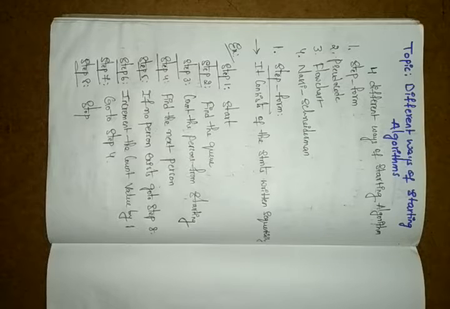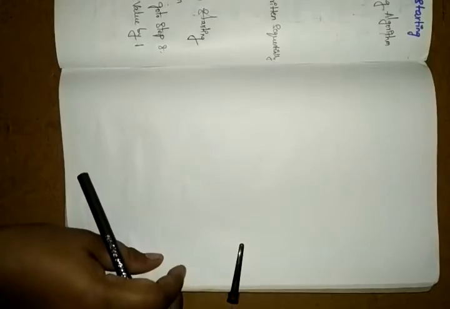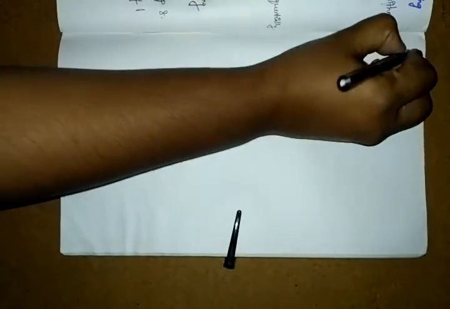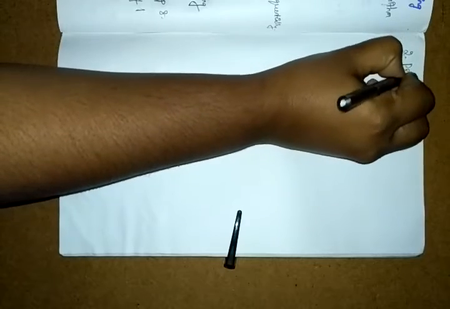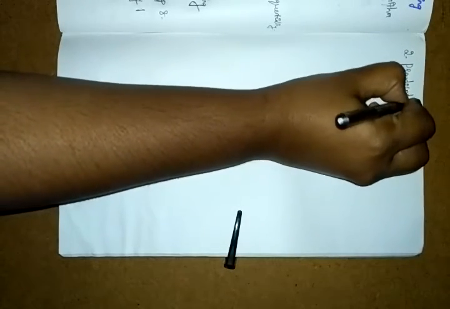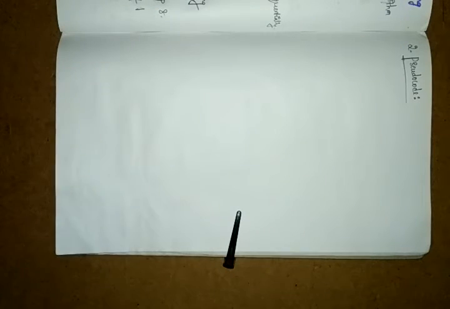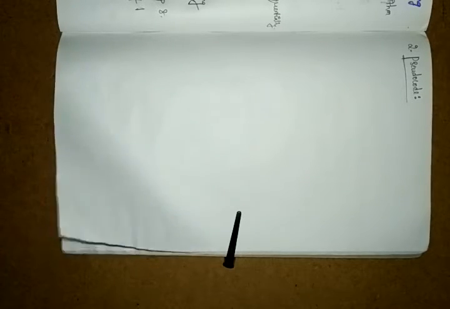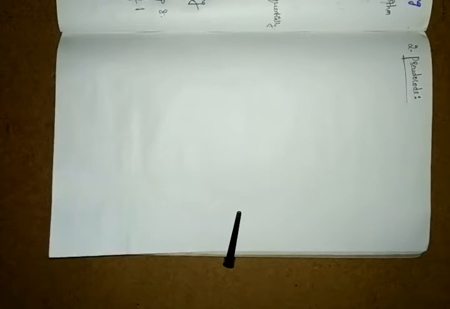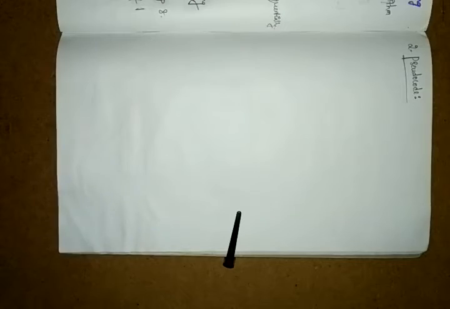And next, we have the second one, pseudocode. Here the P will be silent. Pseudocode is one way to describe the general structure of a program. It describes the general structure of a program. Okay, this is also in the English language only.